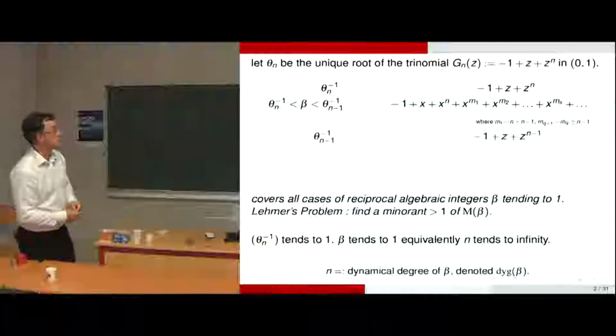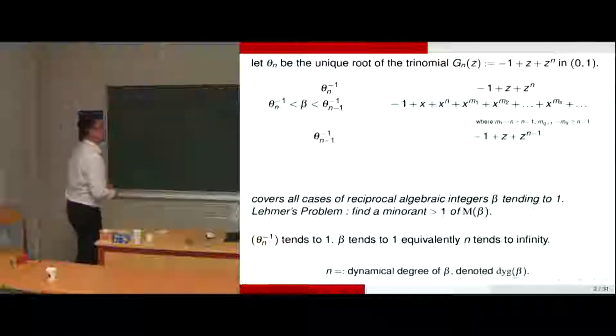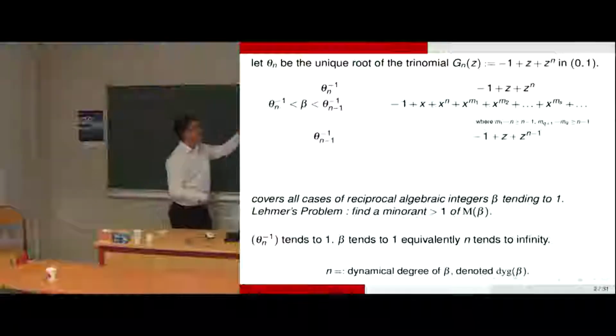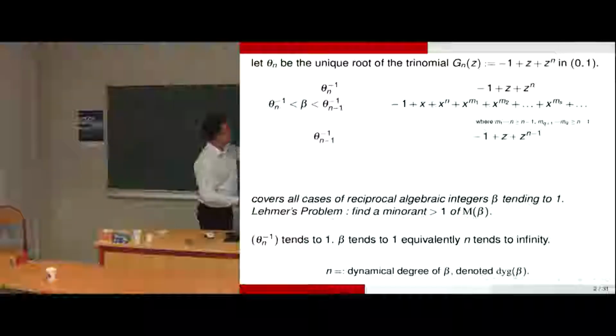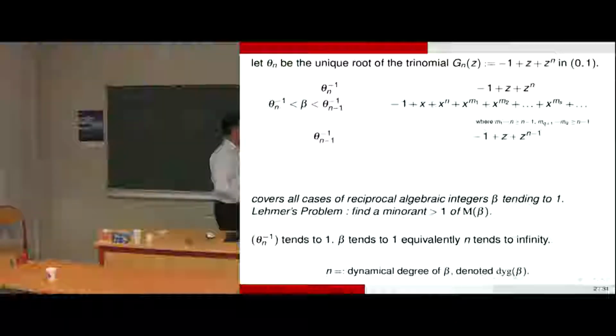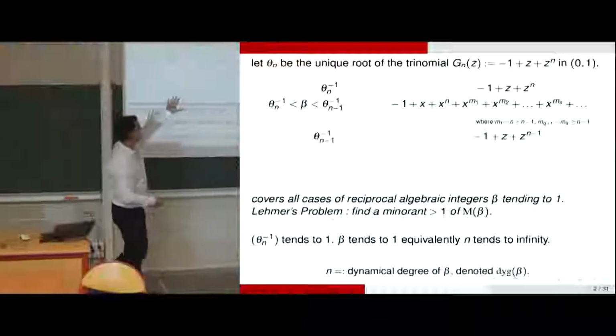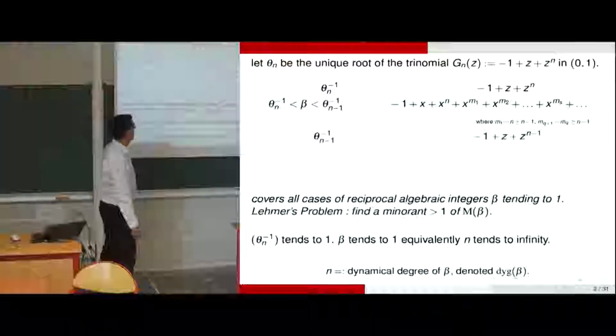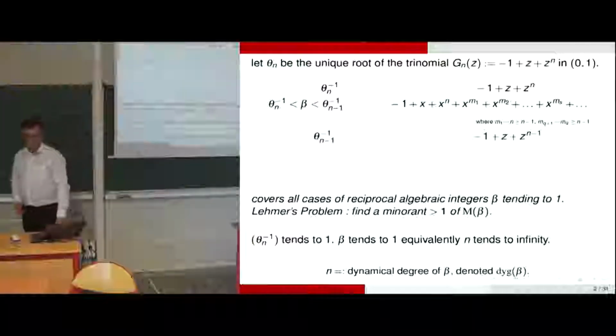And the inequality you have on the left corresponds to a lexicographical inequality in the vector of coefficients, the coefficients except the minus 1, the constant. So we can recognize everything.